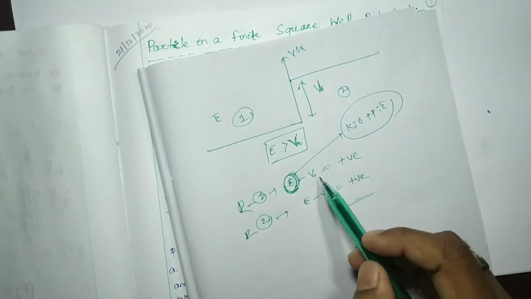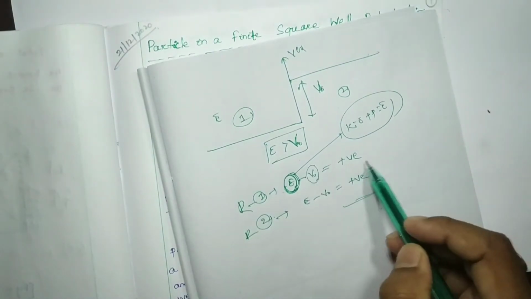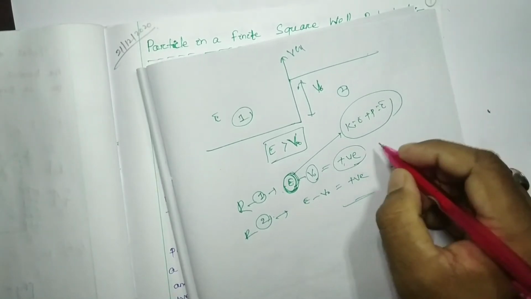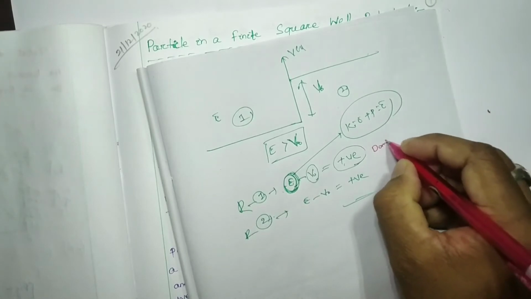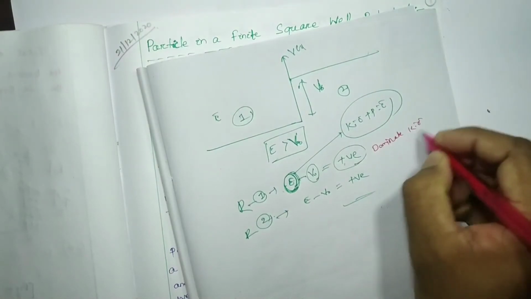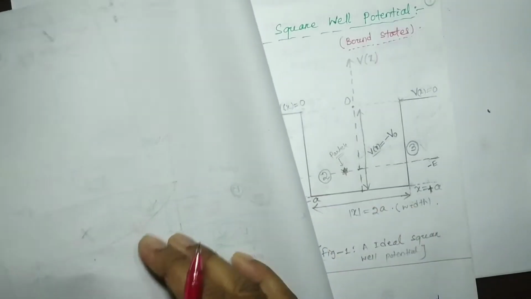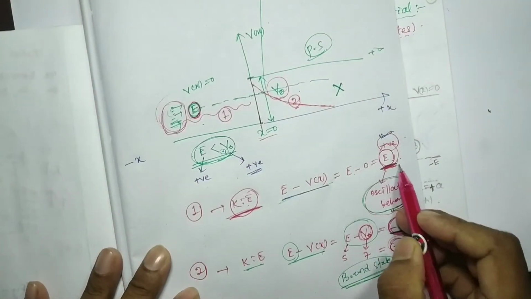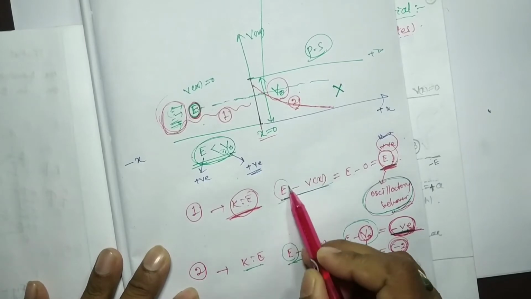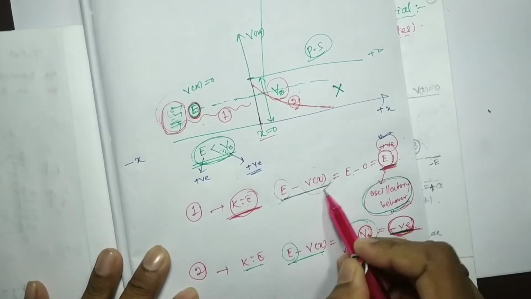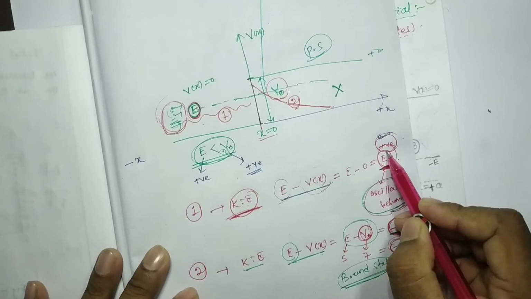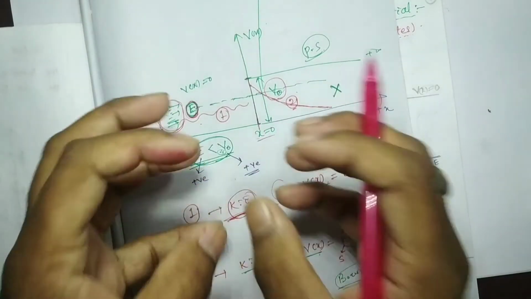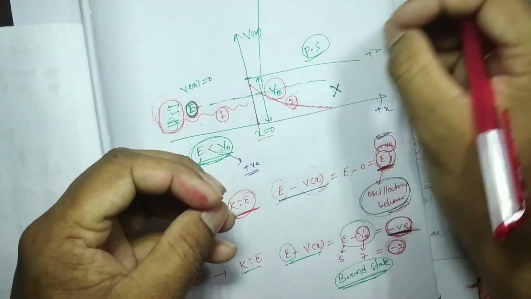If we subtract some potential energy and get a positive value, it means it is dominated by kinetic energy. The physics behind this is the same: from the total energy, if I subtract some potential energy and find a positive value, it is kinetic-energy dominated. Wherever there is kinetic energy, the particle can move.